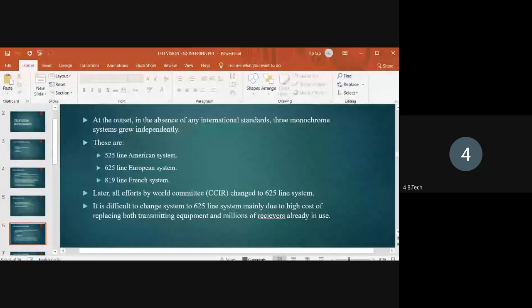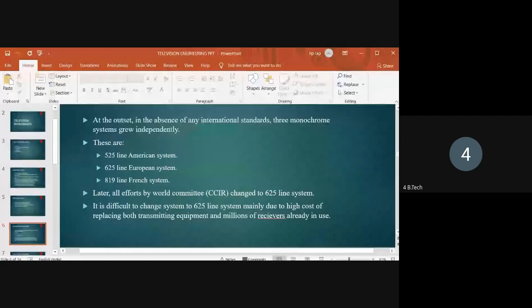The three international standards popular all over the world are the 525 line American system, the 625 line European system, and the 819 line French system. These are the three important international standards of monochrome television in countries all over the world.